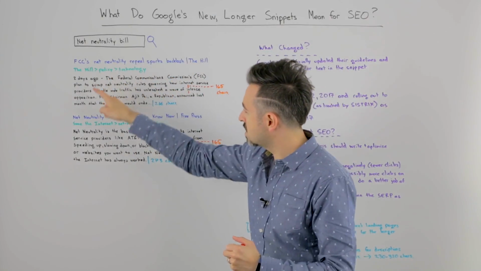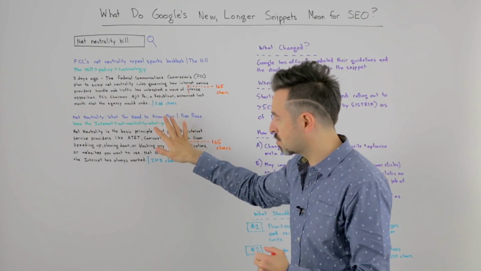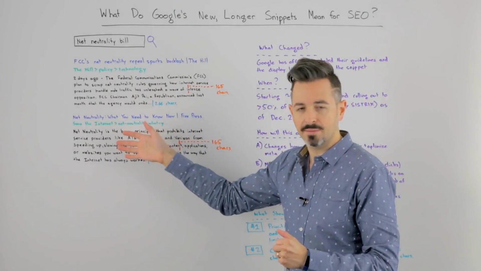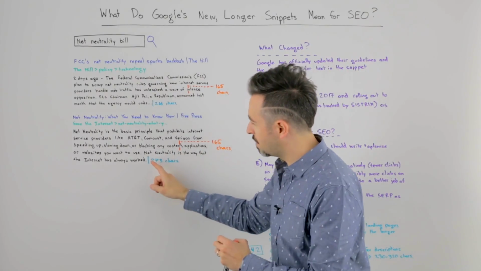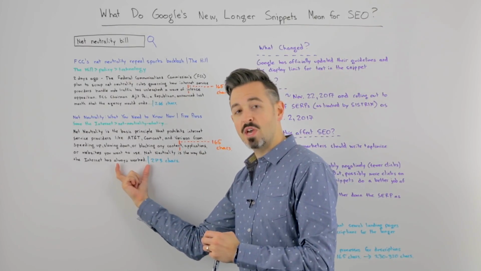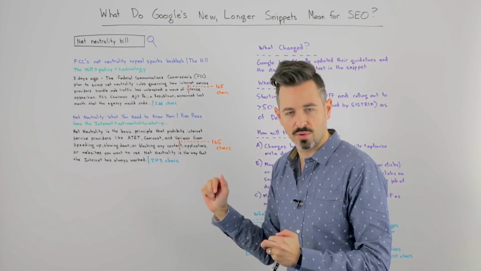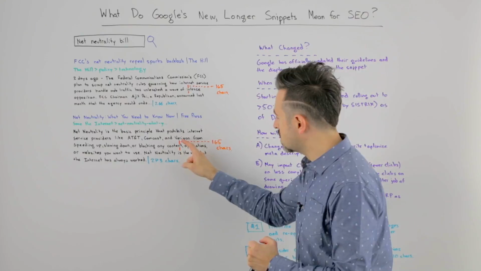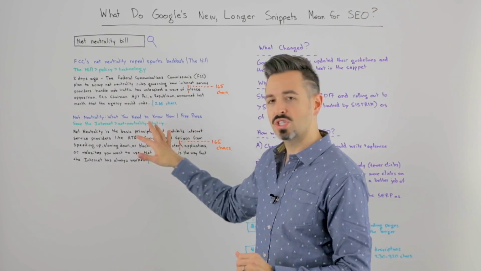And so this snippet here is 266 characters that Google's displaying. The next result from Save the Internet is 273 characters. And again, this might be because Google sort of realized, hey, we almost got all of this in here. Let's just carry it through to the end rather than showing the ellipsis. But you can see that 165 characters would cut off right here. This one actually does a good job of displaying things.